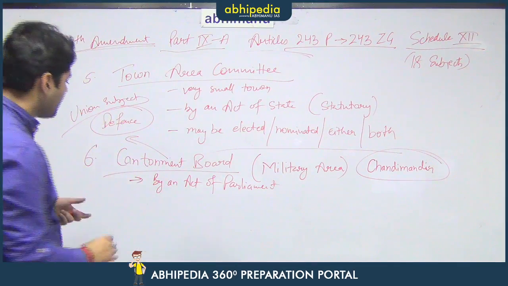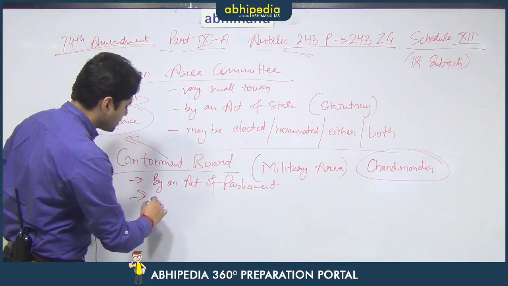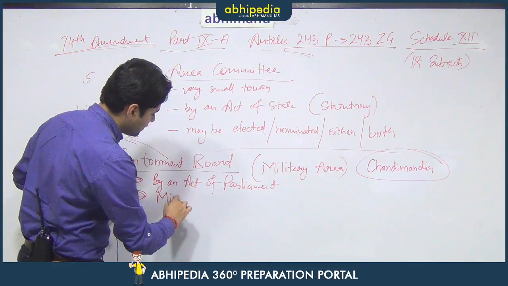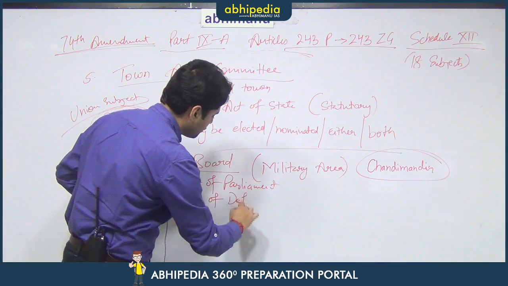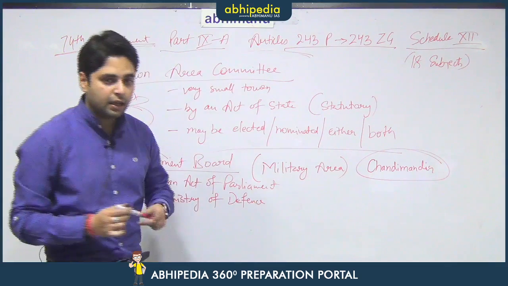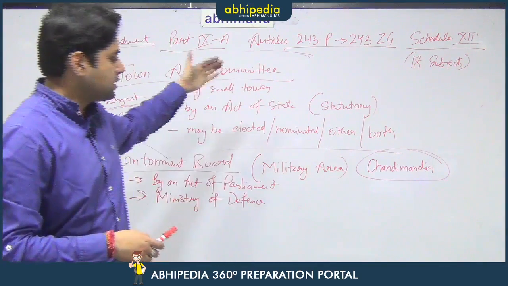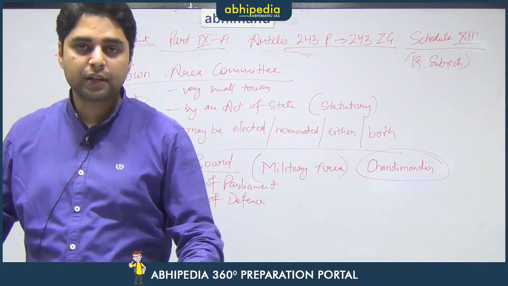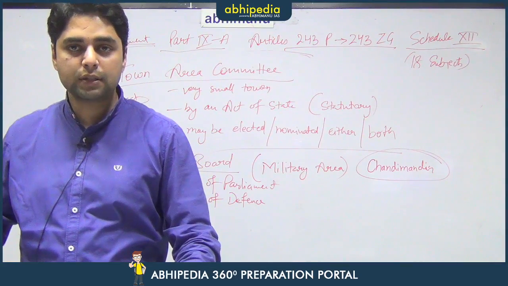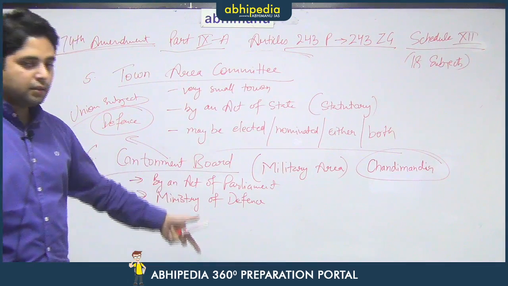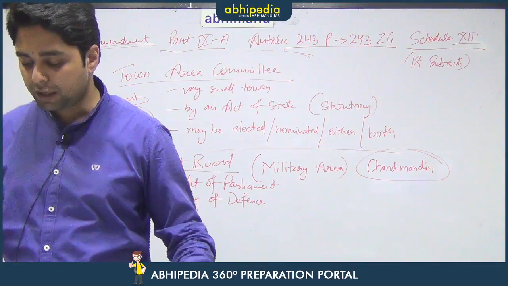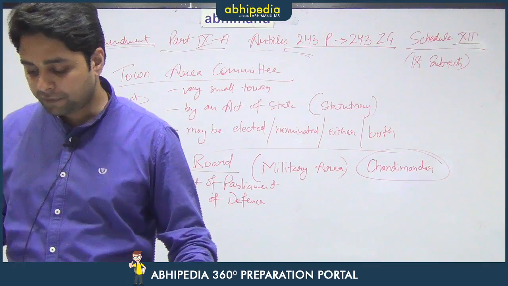Also, when the cantonment board is established, it is under the Ministry of Defence and not under the Ministry of Local Self Government or Panchayati Raj. In case of all other bodies, they are either under the Ministry of Panchayati Raj or under the Ministry of Urban Local Self Government, but the cantonment board falls under the Ministry of Defence only. This is a major difference.